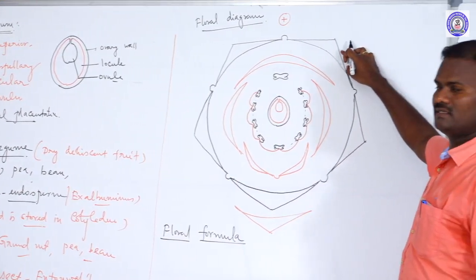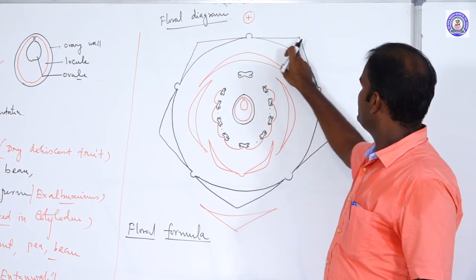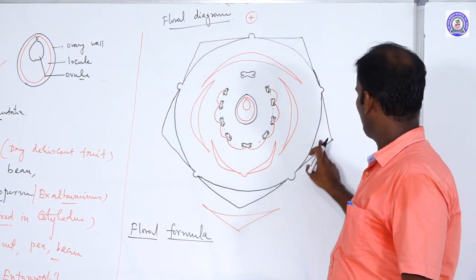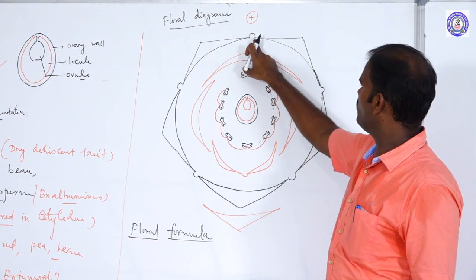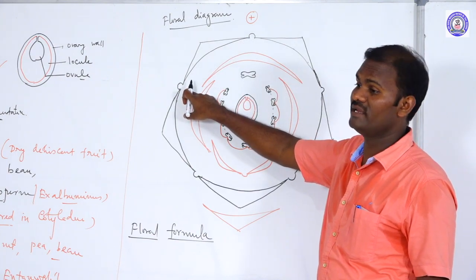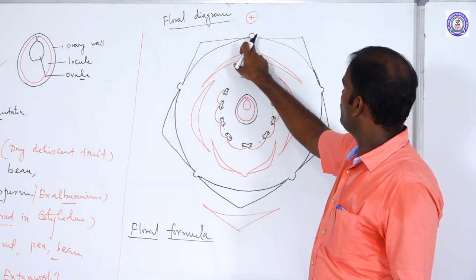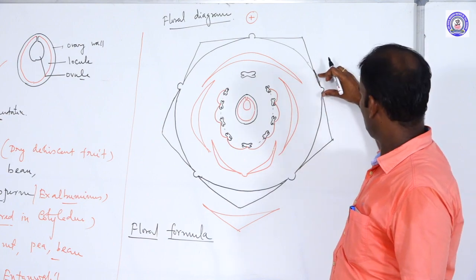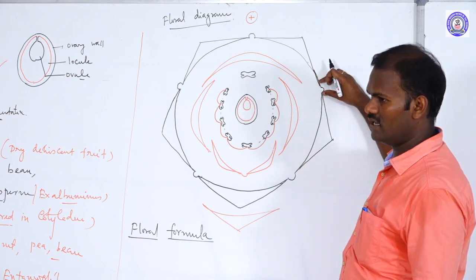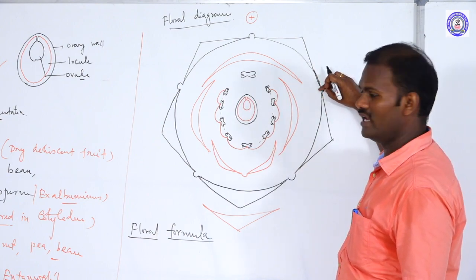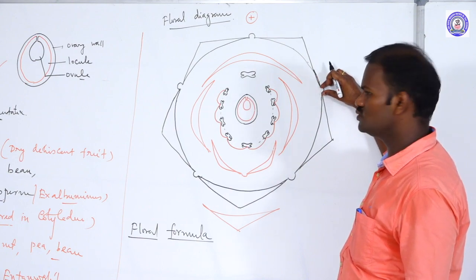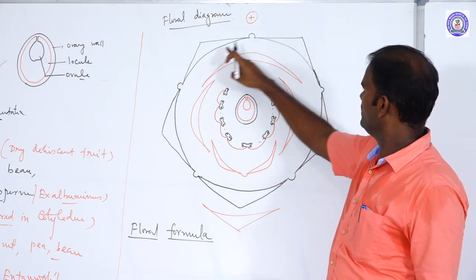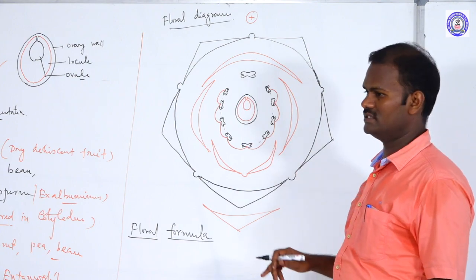The outermost layer is the sepals. There are five sepals, fused with one another. They are said to be gamosepalous, showing valvate aestivation. The edges just meet without overlapping. These are the outermost layer, the sepals.